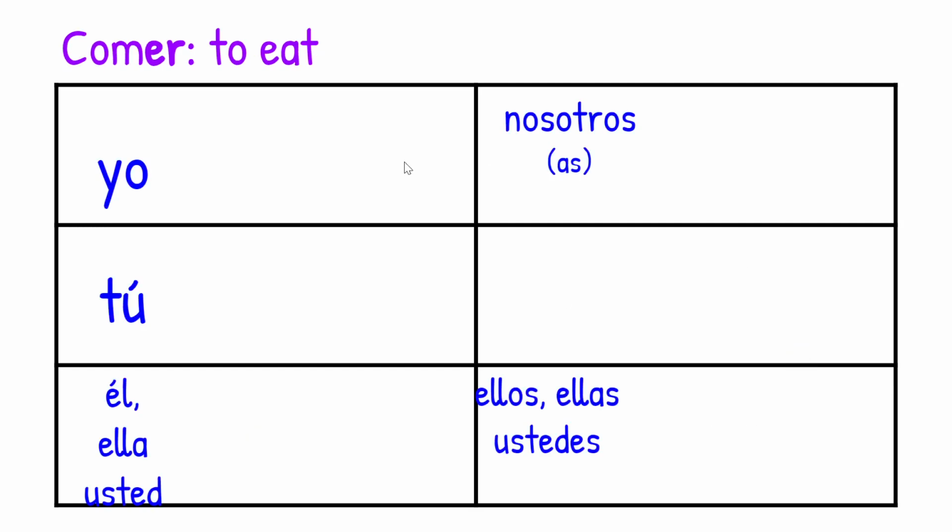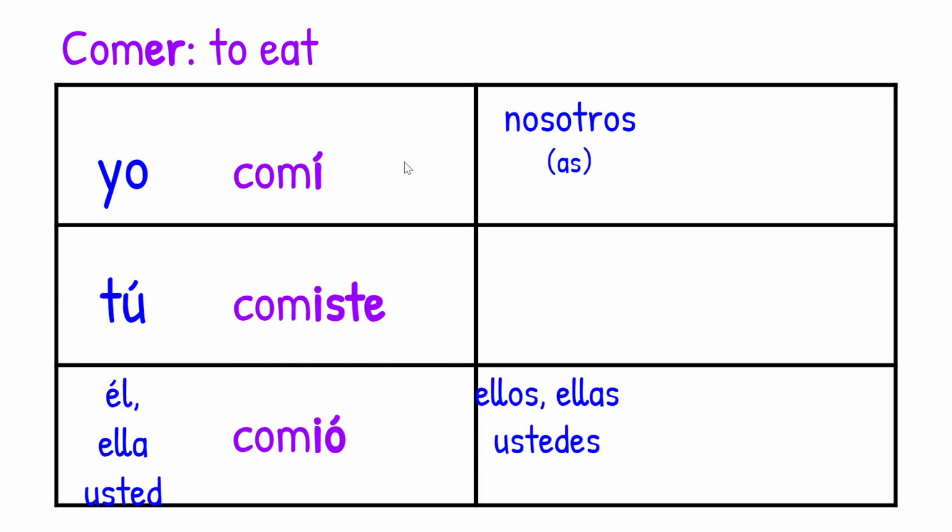Let's try comer. Yo comí. Tú comiste. Él, ella, usted comió. Nosotros comimos. Ellos, ellas, ustedes comieron. Accent on the I, accent on the O, no S. Looks like present tense.